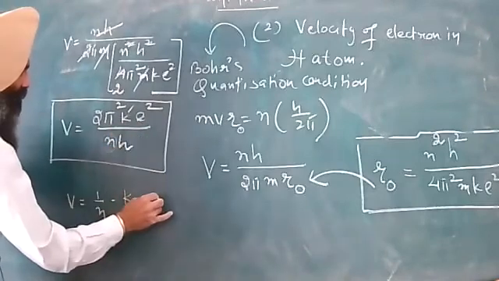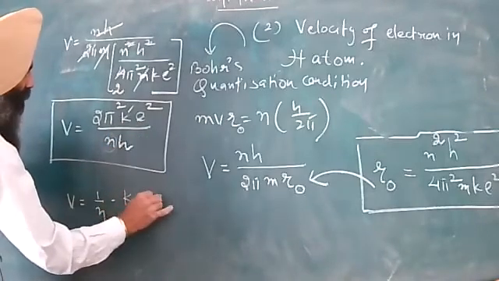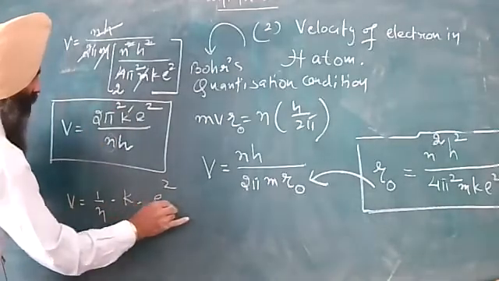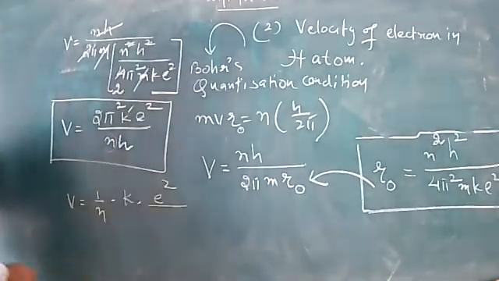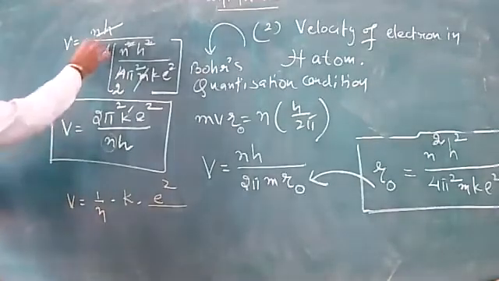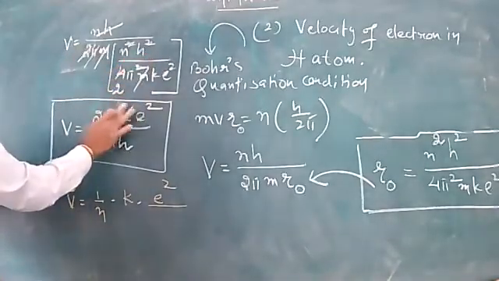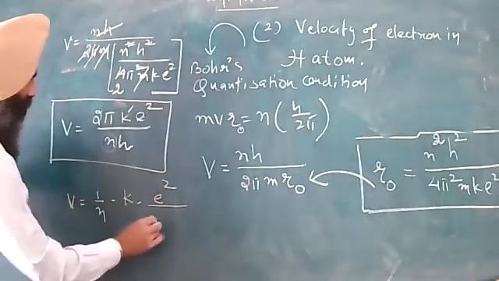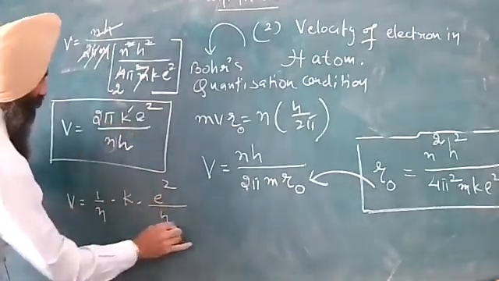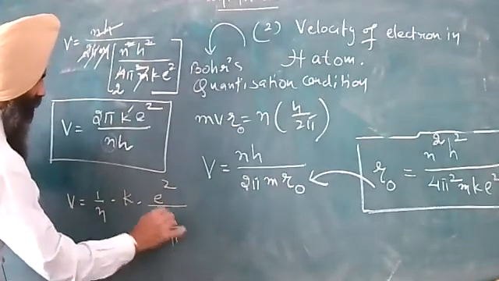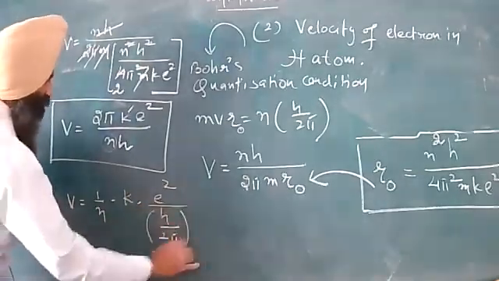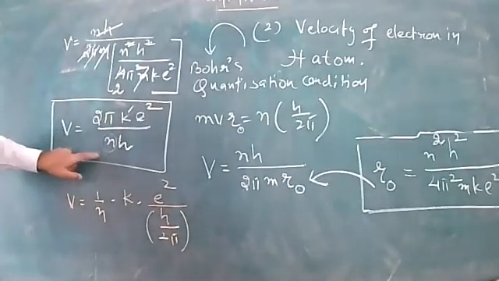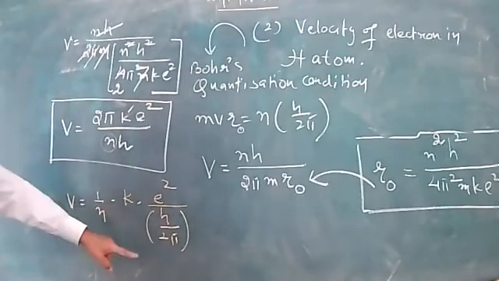Then this is your e square, divided by h. One pi is also gone. I am shifting this 2 pi into the denominator in this manner. You can see, I am breaking down this expression into this format.